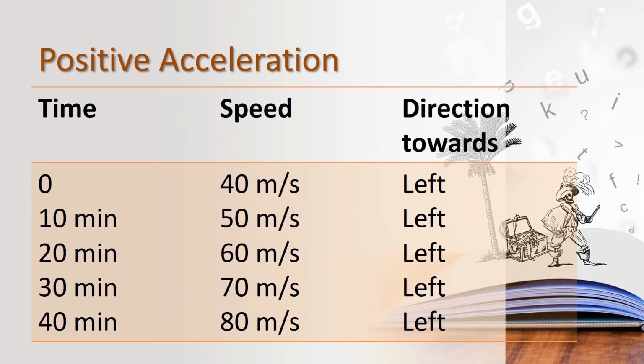Can you all understand? You can see for yourself: in 0 minutes 40 meter per second, in 10 minutes 50 meter per second, in 20 minutes 60 meter per second, in 30 minutes 70 meter per second, and in 40 minutes 80 meter per second. So it is positive acceleration. Okay, children, can you all understand?